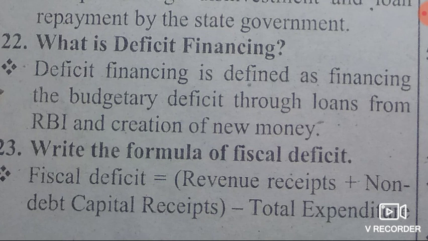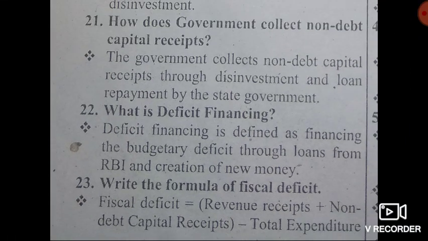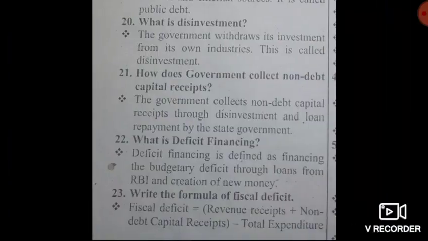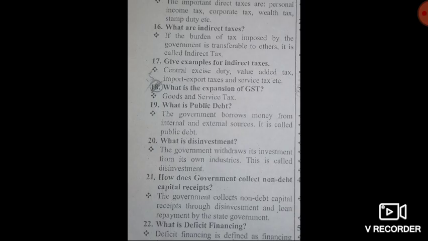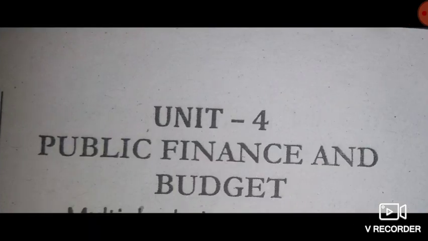Answer, fiscal deficit is equal to revenue receipts plus non-debt capital receipts minus total expenditure. That is the formula of fiscal deficit. So these are the 1 mark and 2 marks question and answers in the lesson Public Finance and Budget.